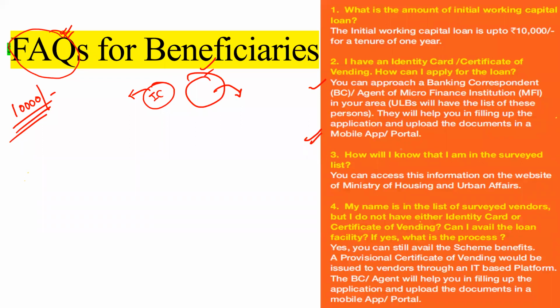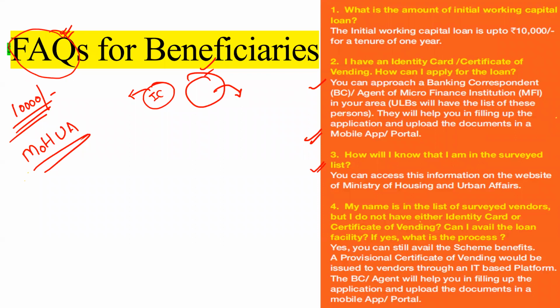Next one: how will I know that I am in the surveyed list? You can access the information, which is available on the Ministry of Housing and Urban Affairs website. But many of the street vendors are not that literate that they are able to do these types of things. So they will take the help of the business correspondent agent.